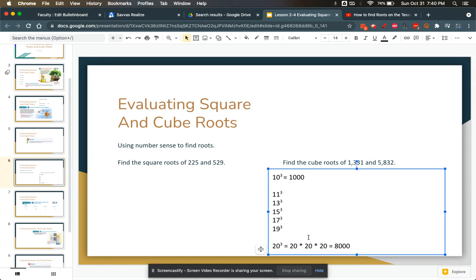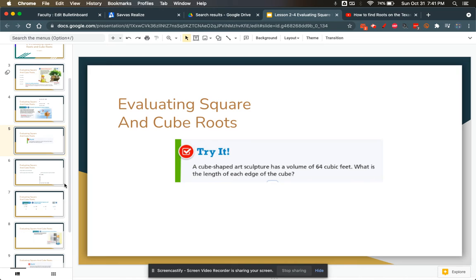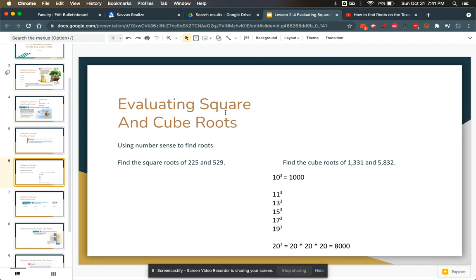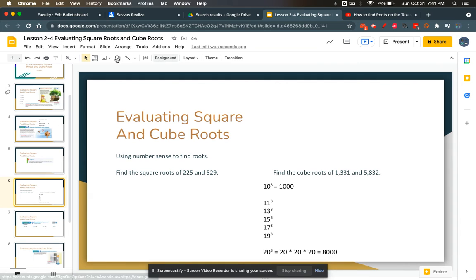Okay, another thing I know it can't be 15 cubed. Because if I think about those, that number is going to end in a 5. A 5 times a 5 times a 5 is going to end in 5, so I know it's not going to be 15 cubed. So it's not going to be that. So if I had my things, I could change the font. I'm going to do that right here.